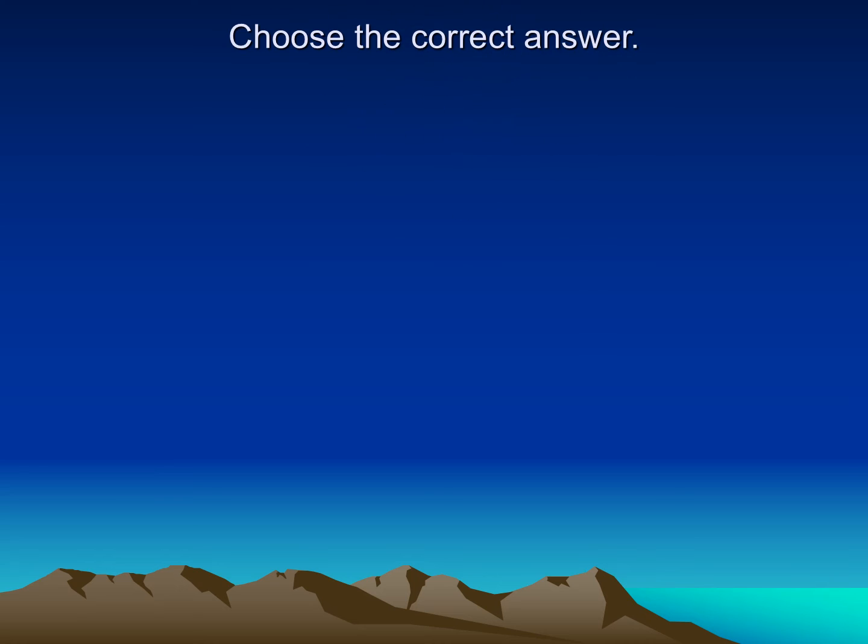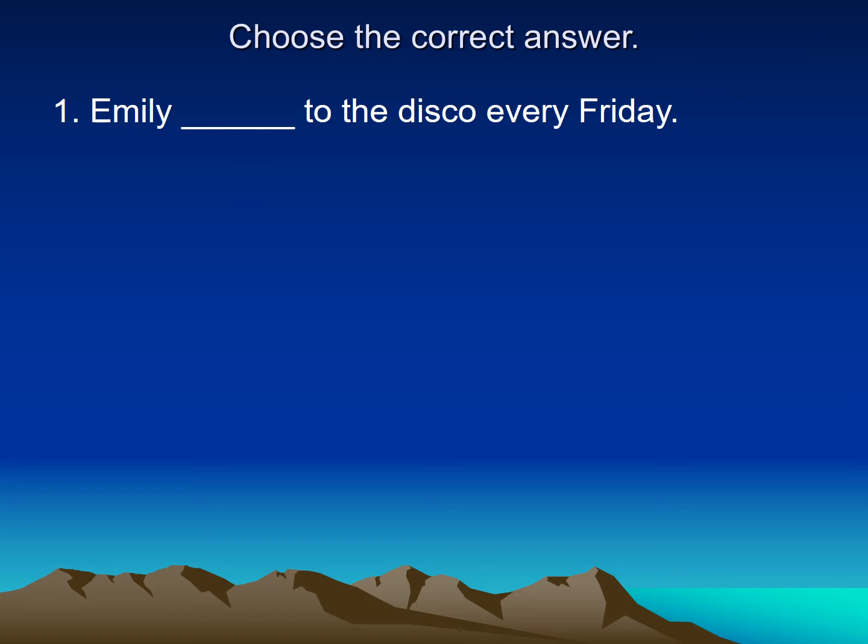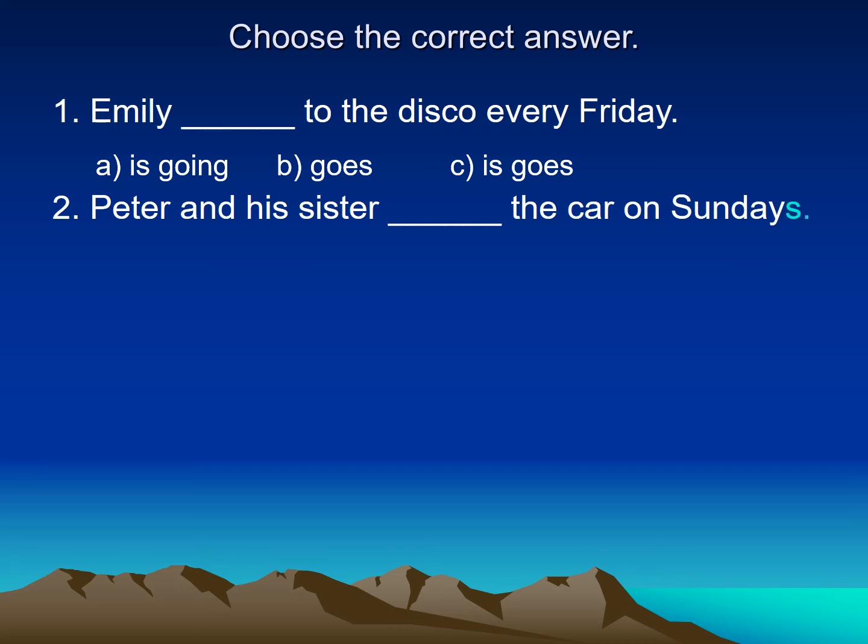Okay, let's have some practice to differentiate between the present simple and the present continuous. For example, in the first one, Emily to the disco every Friday. Am I going to say is going, or goes, or is goes? Number two, Peter and his sister the car on Sundays. So I'll say washes, or are washing, or wash.